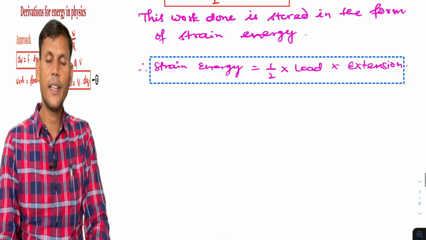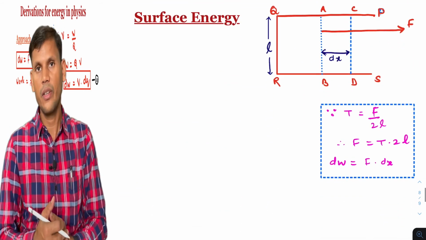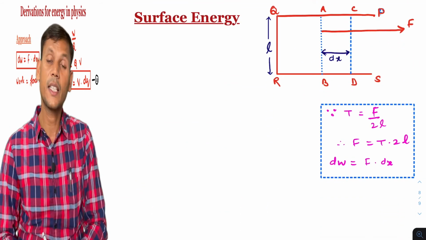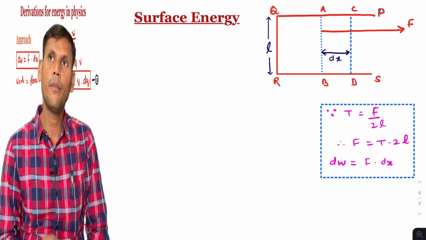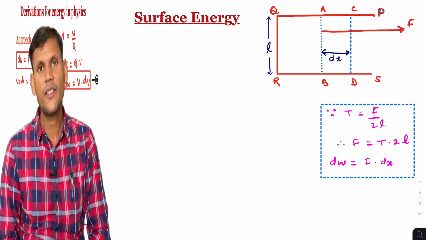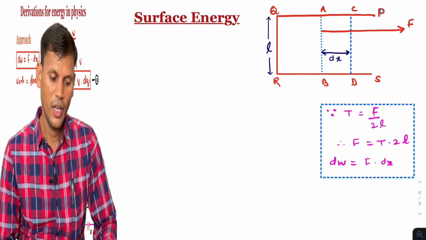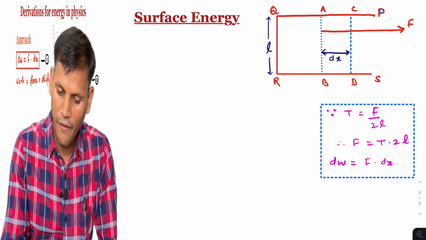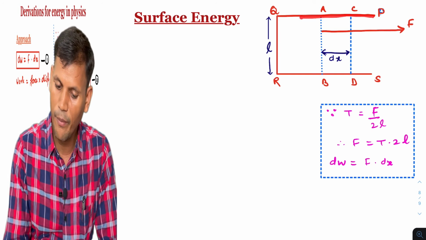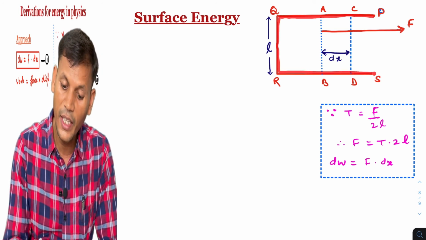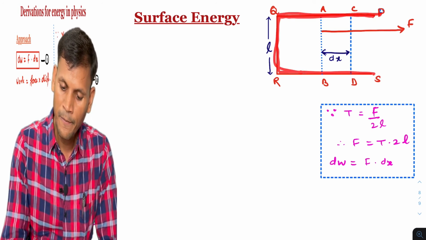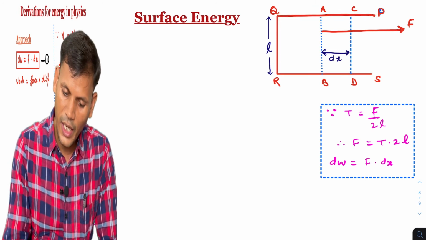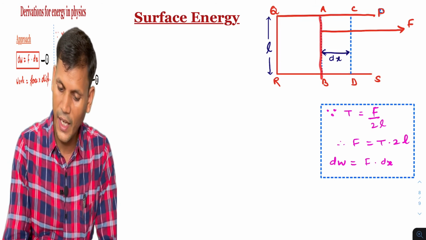And another similar type of derivation is there, that is the surface energy. This will be in the chapter surface tension, surface energy. And here we are going to mention, suppose this is any frame PQRS. PQRS is any frame, and it has one side AB. One side is AB.